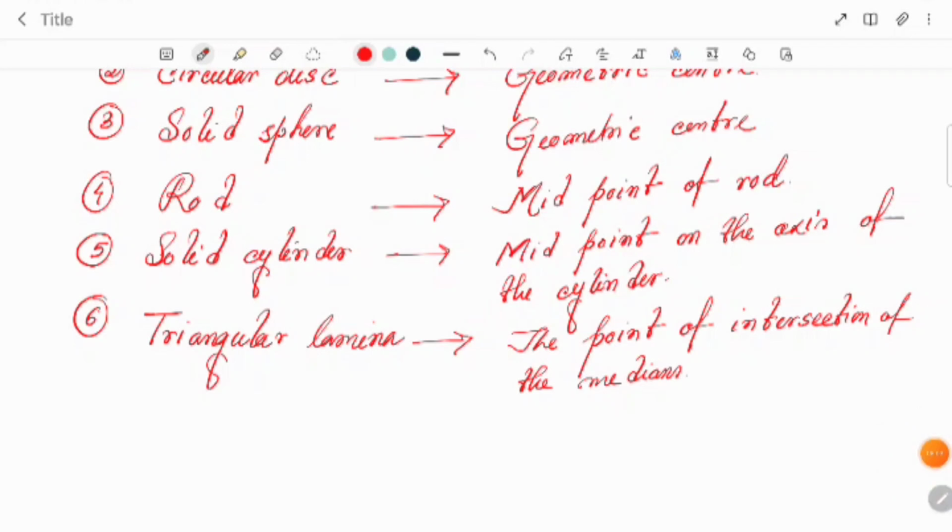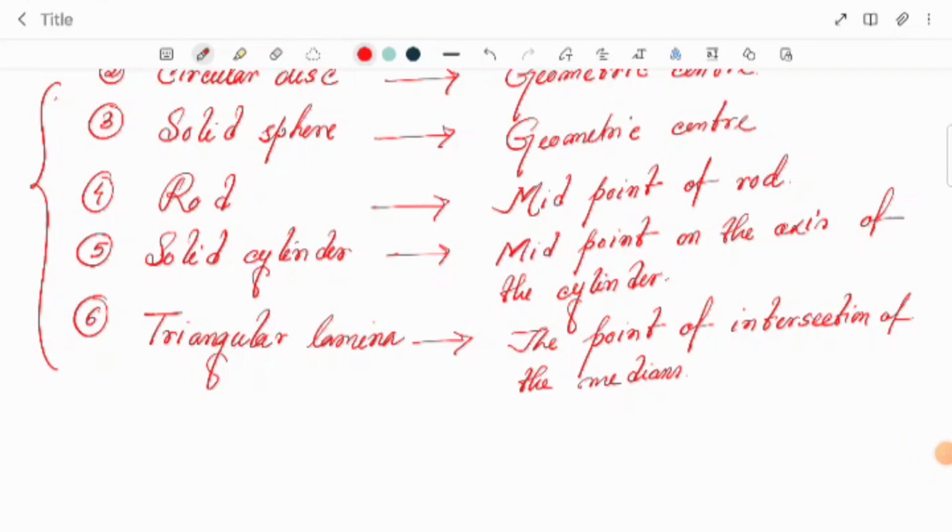These are the examples you can go through. It can come in the exam. Numericals of that type they will not give from here.